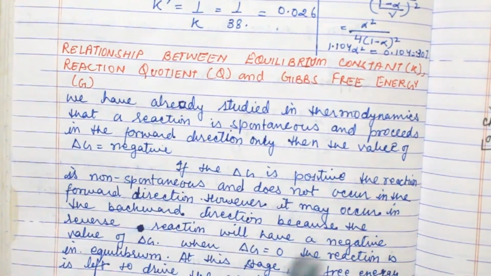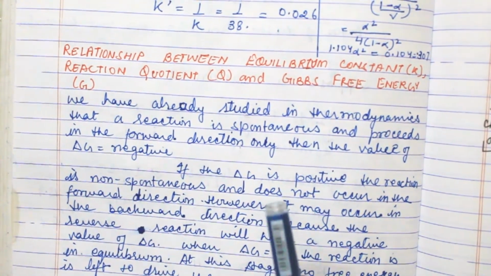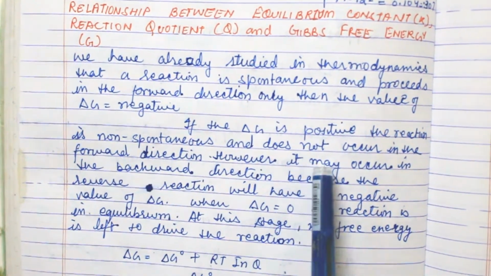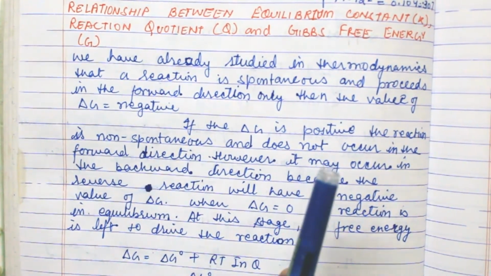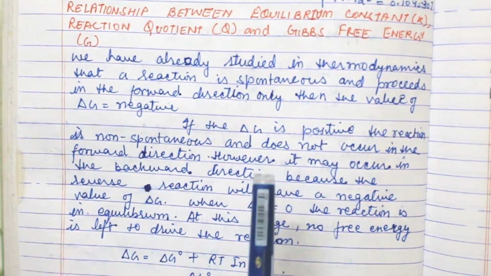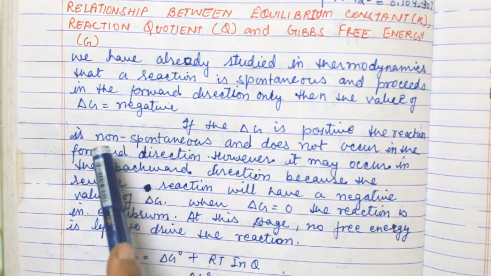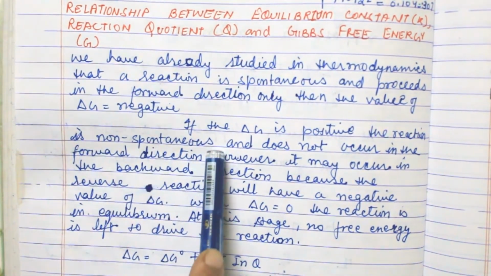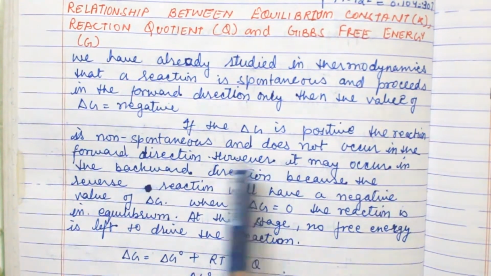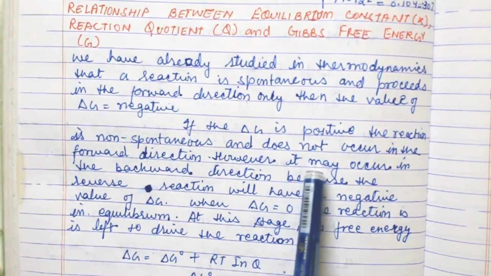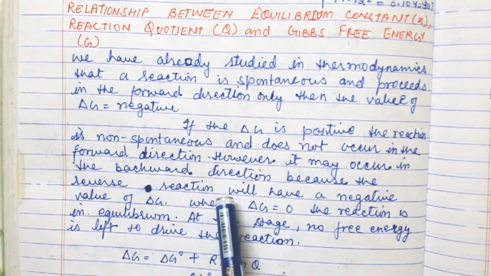We have to pull the water from the well. That type of reaction, when we apply energy to do something, like pulling water from the well, is known as a non-spontaneous reaction and does not occur in the forward direction. However, it may occur in the backward direction.